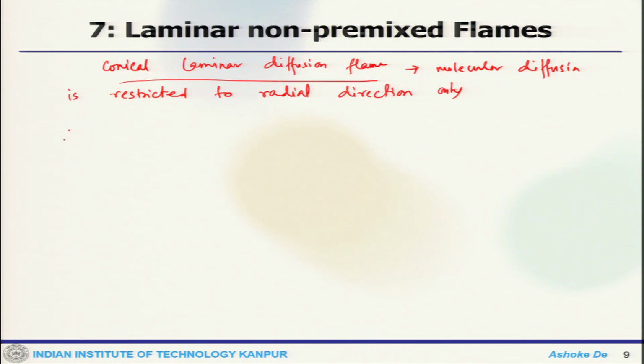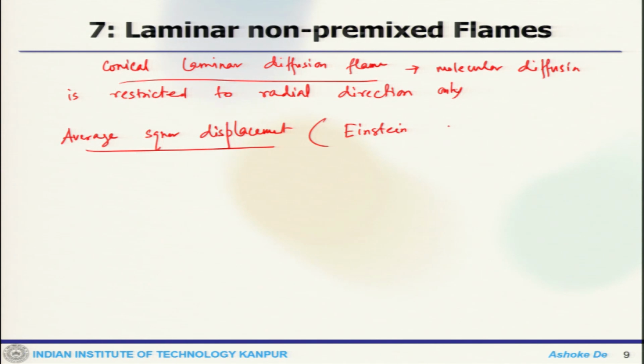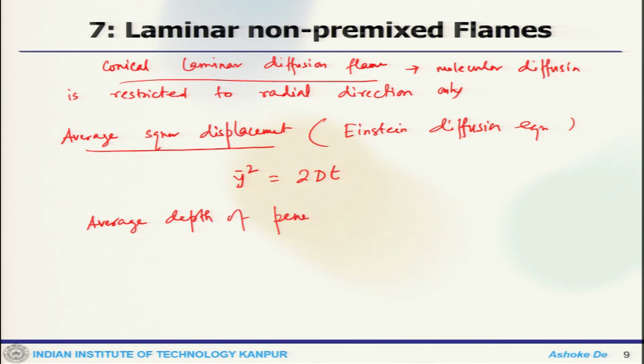Now, the average square displacement, which one can also gain from the Einstein diffusion equation, gives the average distance as 2Dt. The height of the flame is taken as the point where the average depth of penetration equals the tube radius.